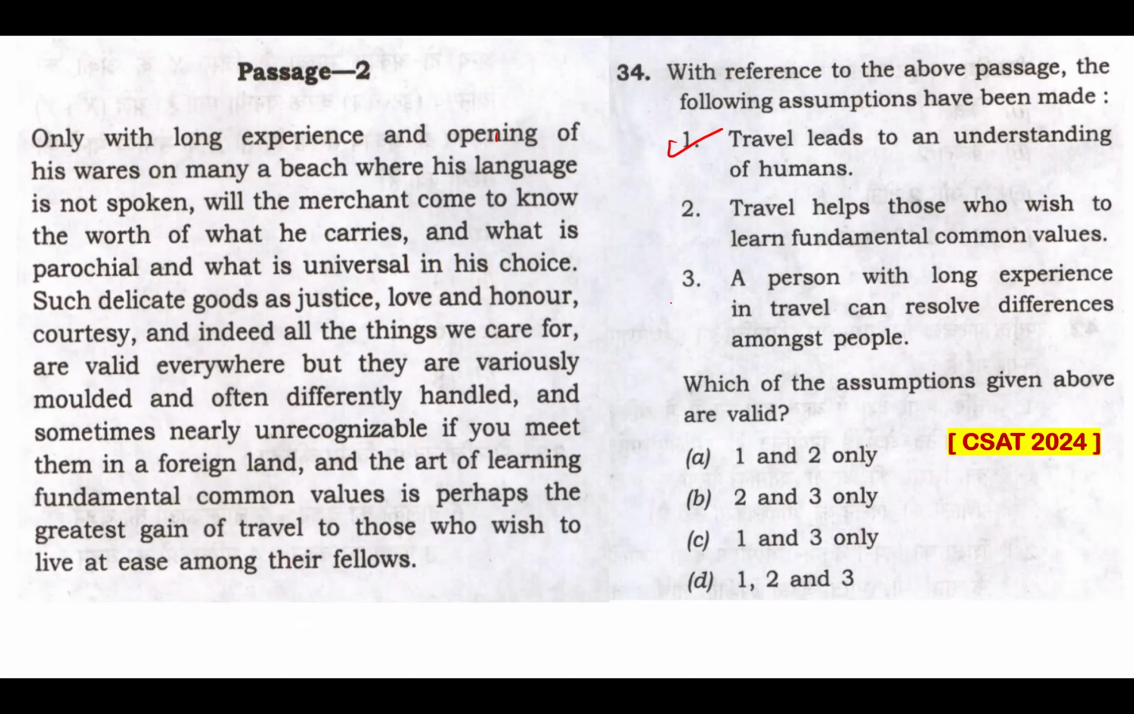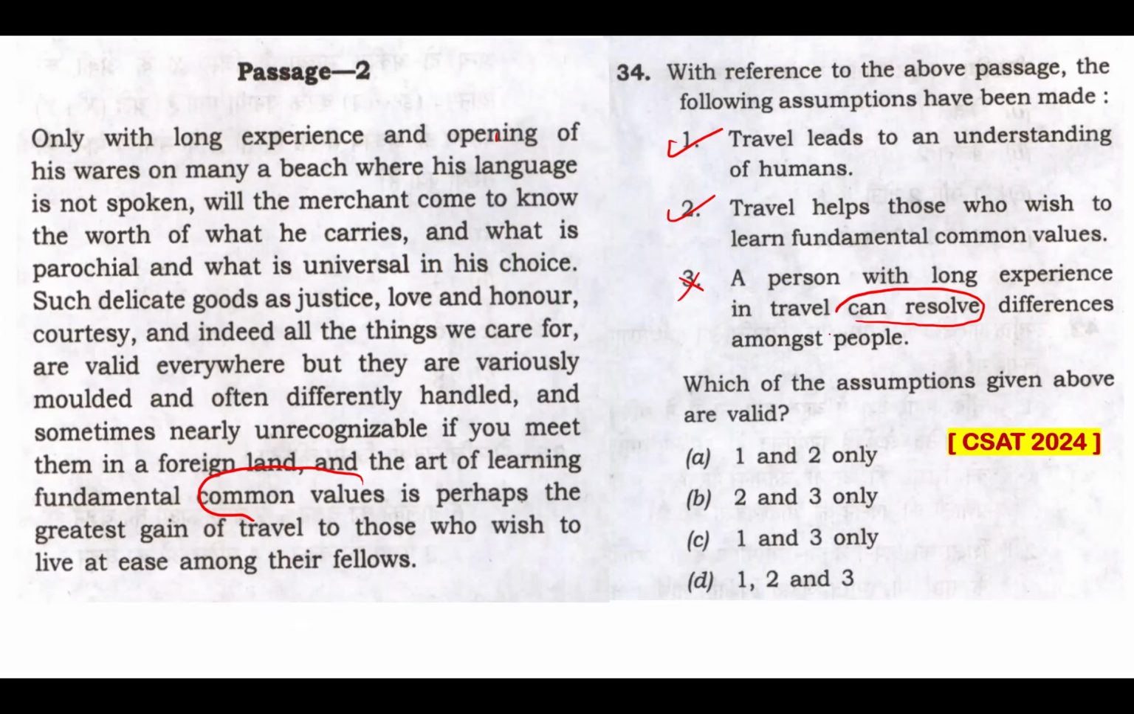Statement 2, travel helps those who wish to learn fundamental common values. Certainly, yes. Travel helps. The common values are mentioned here, the local values, the universal values, as we got from the previous question. Yes, travel certainly helps. Statement 3, a person with long experience in travel can resolve differences amongst people. That's not mentioned here. That person can be experienced, that person will learn a lot, that is there. But the passage is never giving any hint that a person who travels around the world too much can resolve differences amongst people.